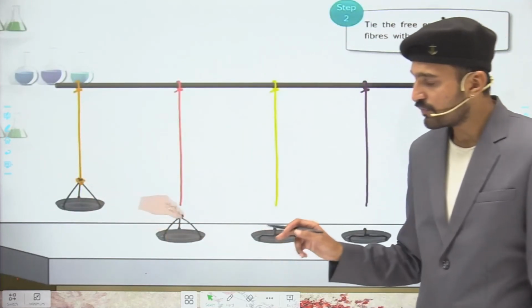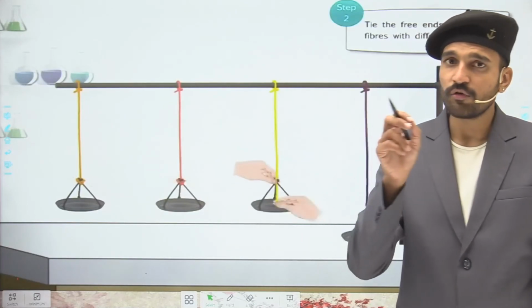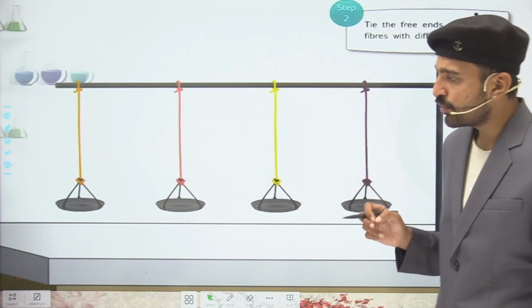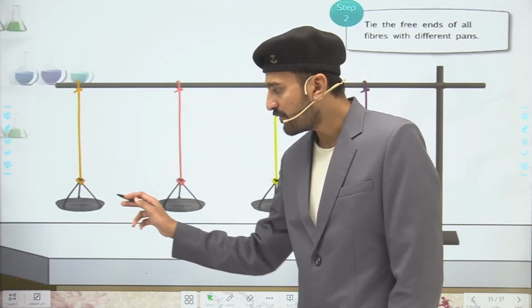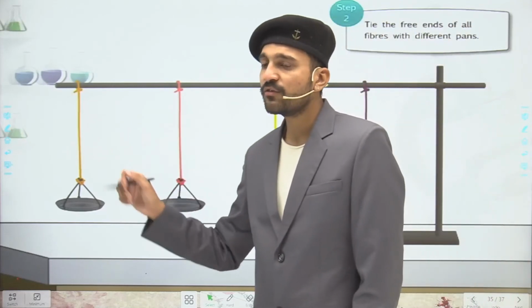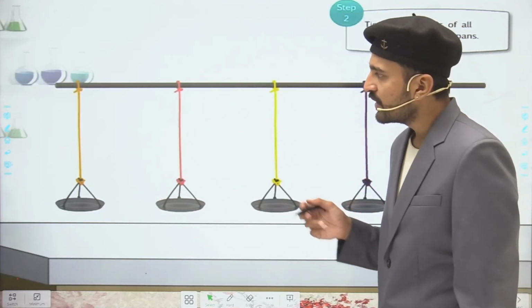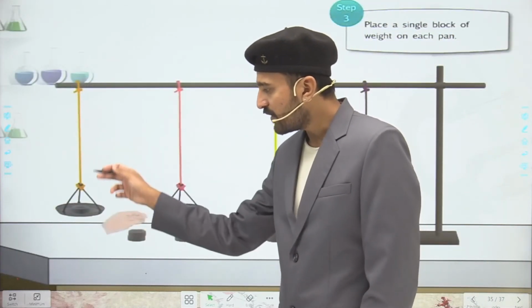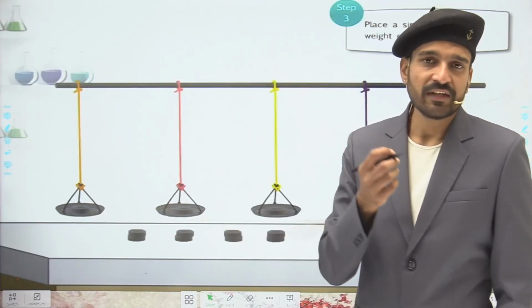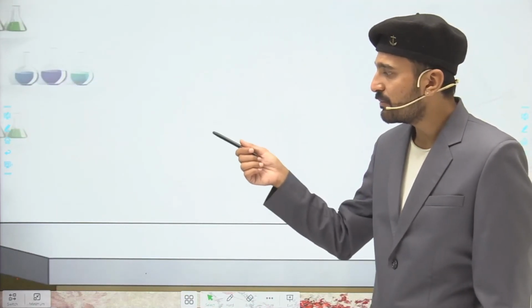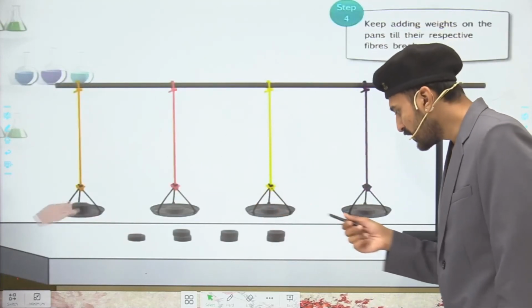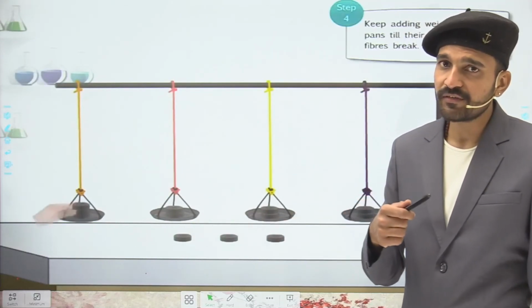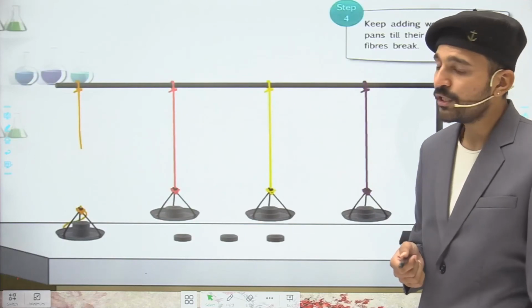So these pans are of equal weight, and these fibers are of equal cross section and equal length. Now here we have to put the weights one by one in all of them till the fiber breaks. On putting the weights, you can see that the fiber got stretched, and if the tensile strength is not enough for this fiber, the fiber is going to break. When we put equal weight, it means they can withstand that much load. And when we increase it, we can see the fiber is going to break.